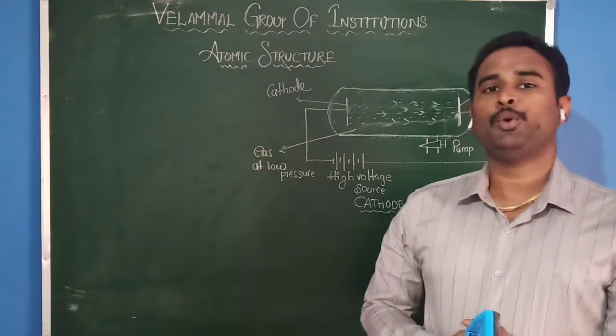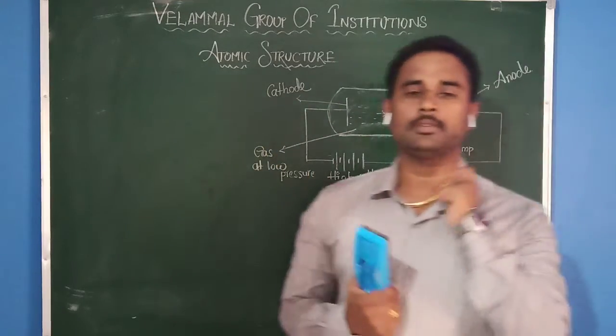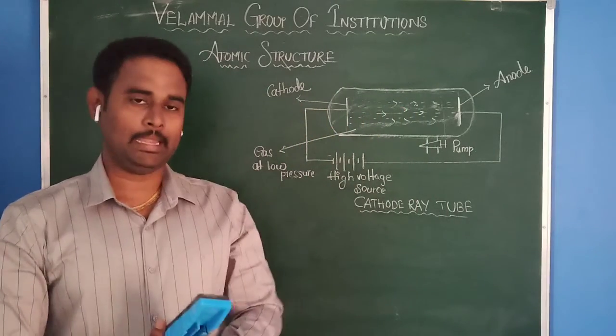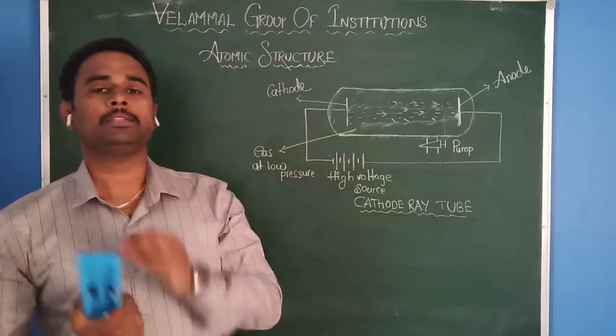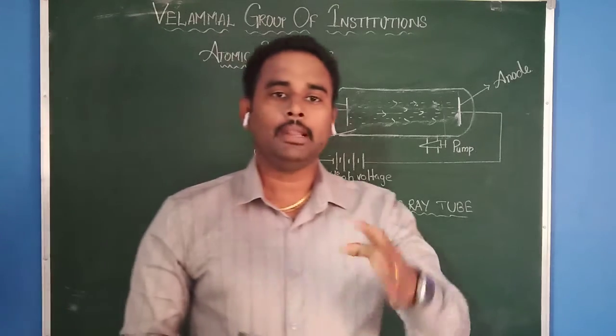Let us continue. Our topic is atomic structure. Hope you all understood what we discussed in the previous class, that is, what is meant by Dalton's theory and what are the drawbacks of Dalton's theory, which is explained by the modern theory.